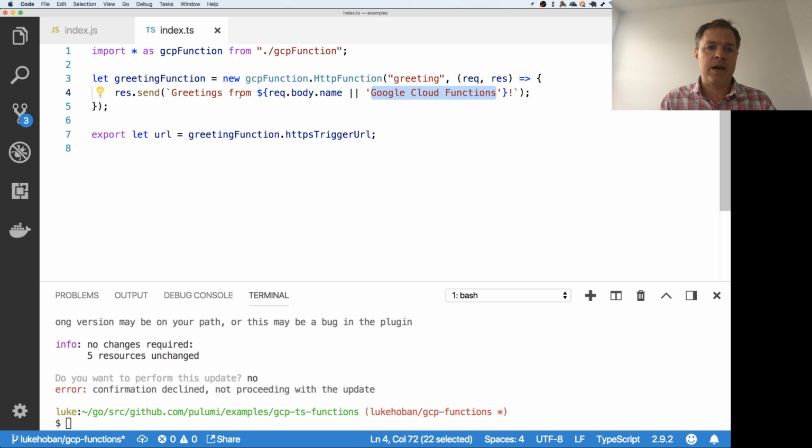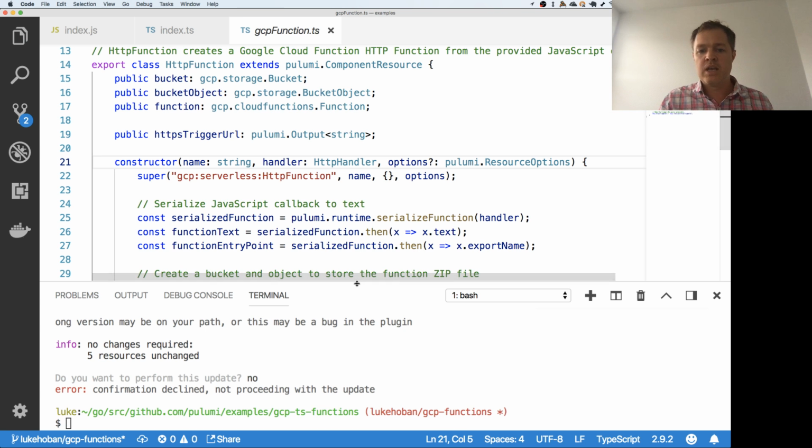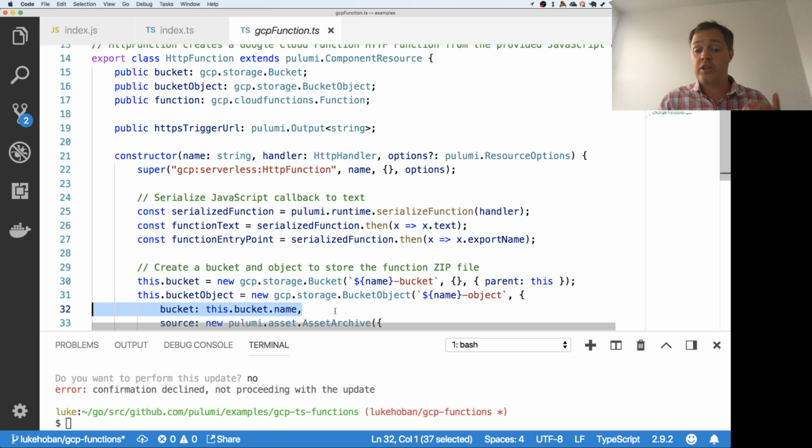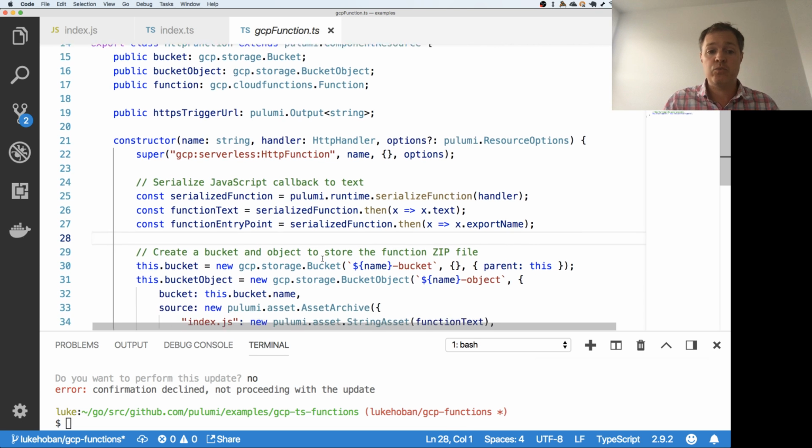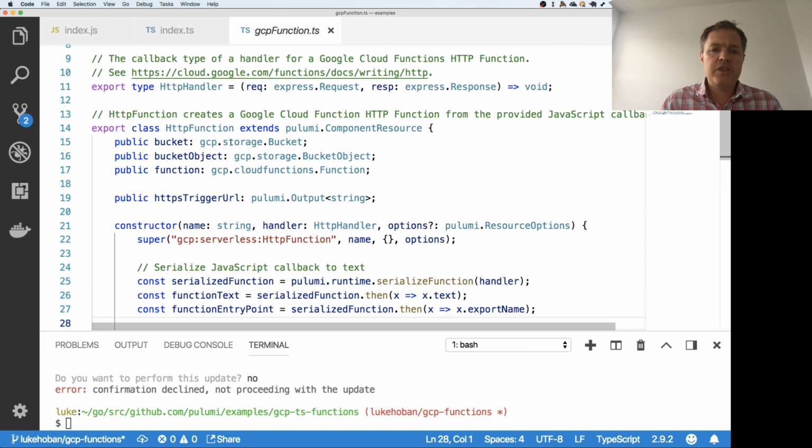So let me move on and show what's underneath the hood of this, because I think that shows what a lot of the work looks like that the folks contributing this, the work that Mikhail is doing on bringing this into our core library right now, and some of the building blocks that Pulumi offers to build this sort of thing if you want to extend this into your own platform as well. And so one of the things you'll notice for this HTTP function is it's a component resource.